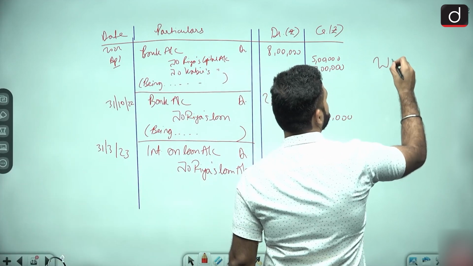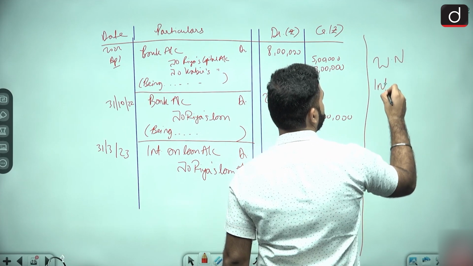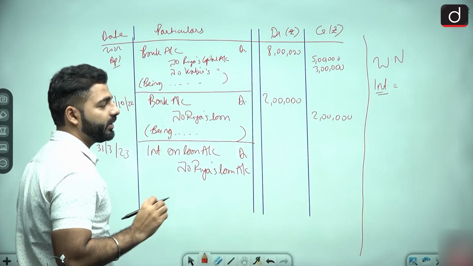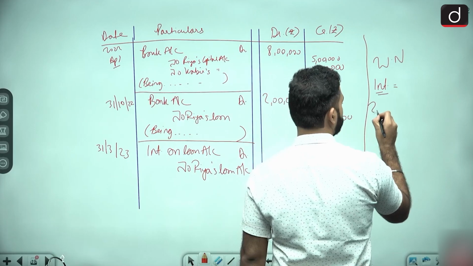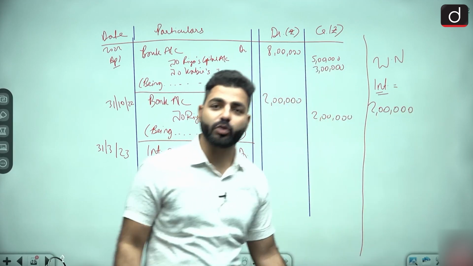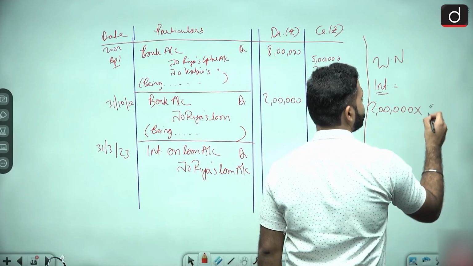So working note. So we are calculating interest on loan. Now what was the loan amount? Loan amount 2 lakh था. So 2 lakh. And what was the rate of interest? It was not given. And when nothing is mentioned, it is 6%.